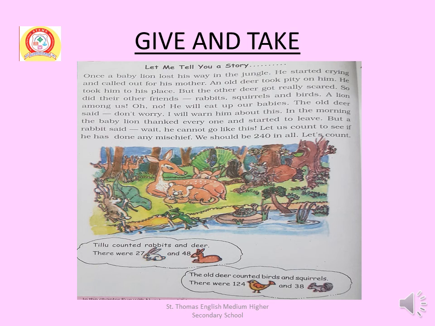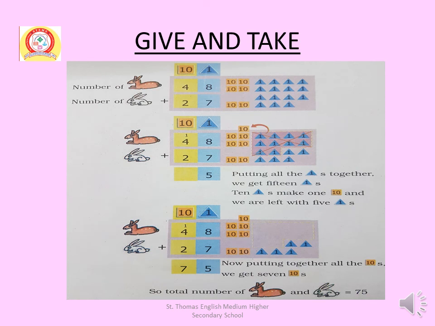Now, like Tilu and the old deer, let us also count. After counting, it was found that there were 27 rabbits, 48 deers, 124 birds and 38 squirrels.